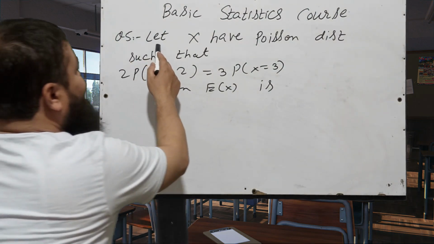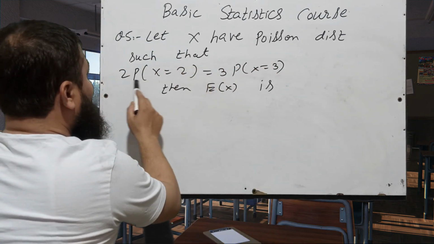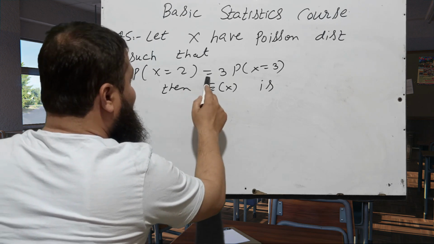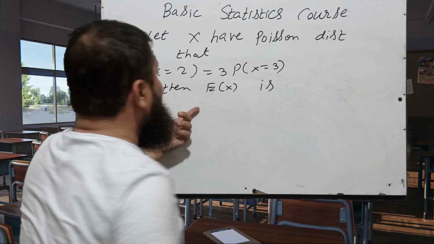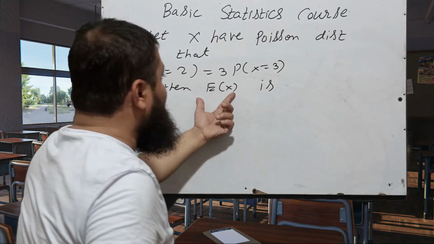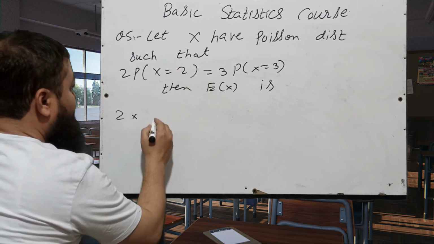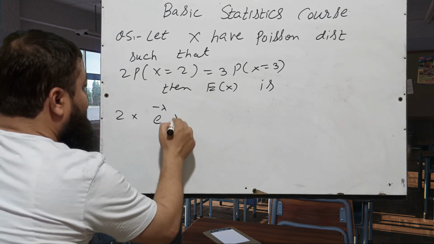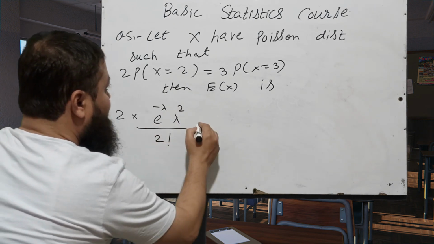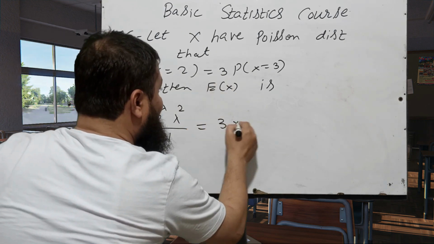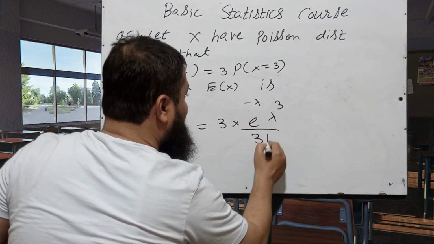Question number 5: let X have a Poisson distribution such that 2 multiplied by the probability X equals 2 is equal to 3 multiplied by the probability X equals 3. Then find the expectation of X, which is the mean. We just apply the formula: 2 times e raised to power minus lambda, lambda raised to power 2 over 2 factorial is equal to 3 times e raised to power minus lambda, lambda power 3 over 3 factorial.